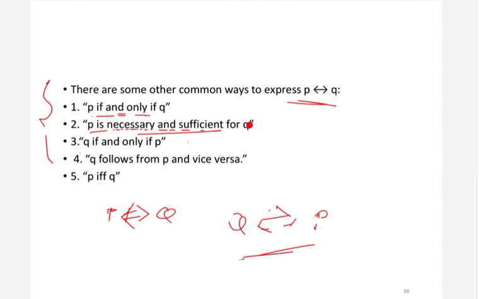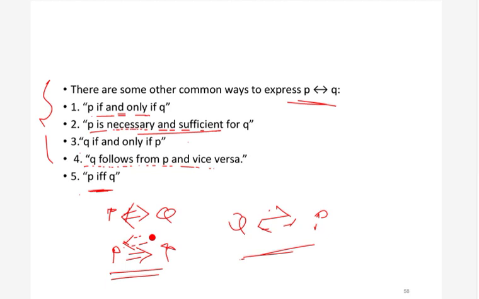Also there is this kind of statement, like Q follows from P and vice versa. Q follows from P is nothing but P implies Q. We have already seen in the implication operation that Q follows from P actually is P implies Q. And vice versa means you can also go the other side, so basically P implies Q and Q implies P. So this was the biconditional operation. This was also a very important operation. These two operations, the implication operation and the biconditional operation, are very important operators in first order logic, mathematical logic or propositional logic.